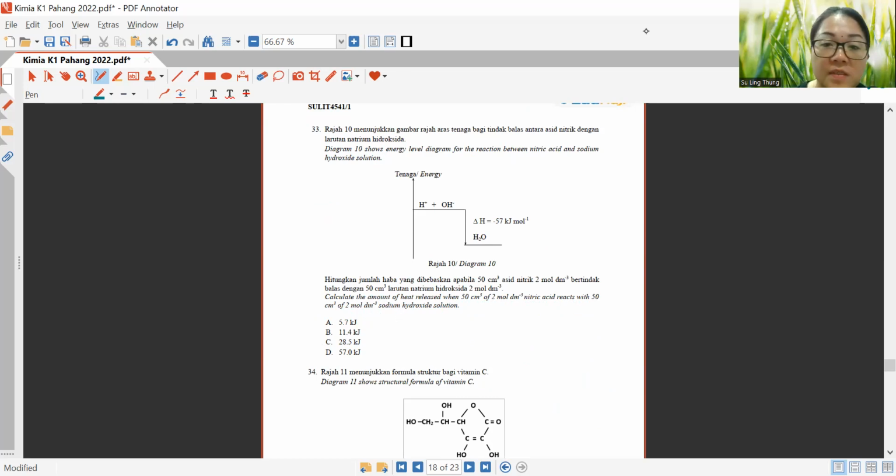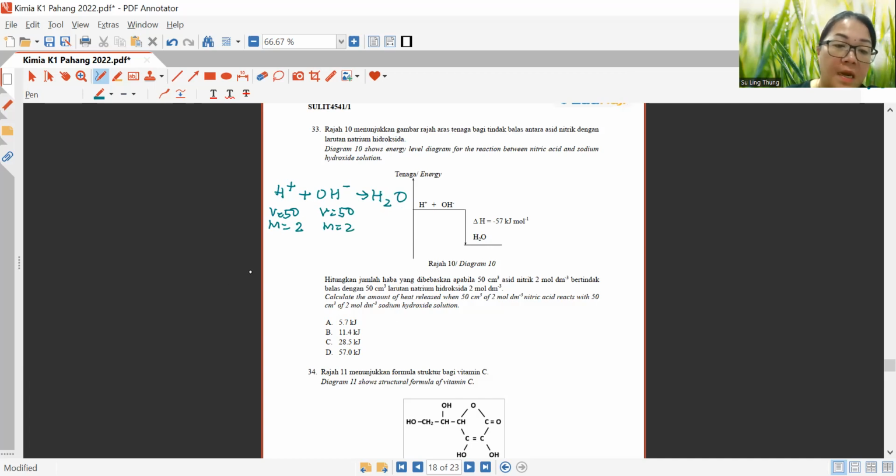First, we know that 1 mole of hydrogen ion reacts with 1 mole of hydroxide ion to form 1 mole of water. For hydrogen ions, the volume is 50 and the molarity is 2. Same thing goes for the sodium hydroxide, both the same.